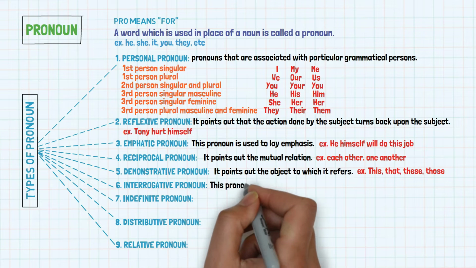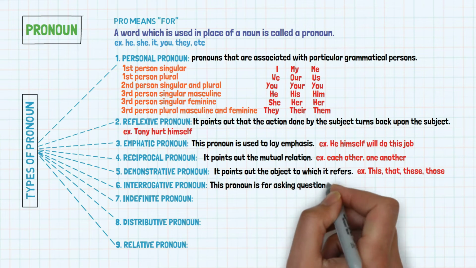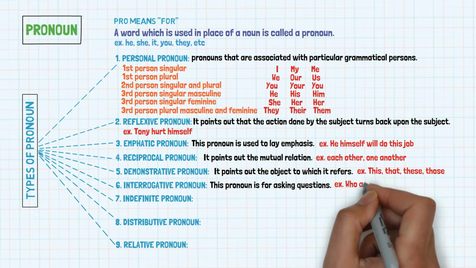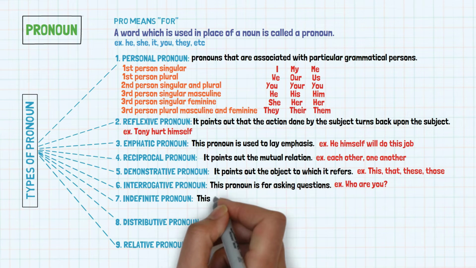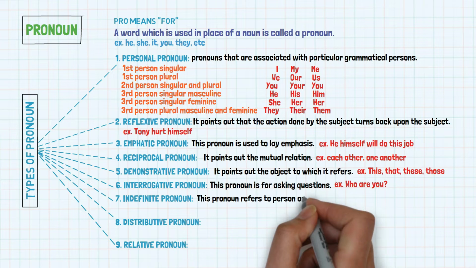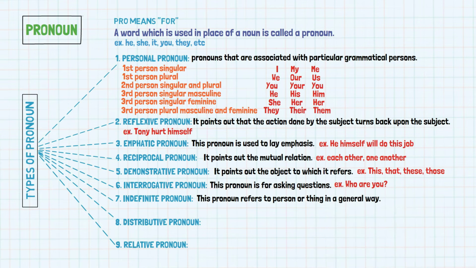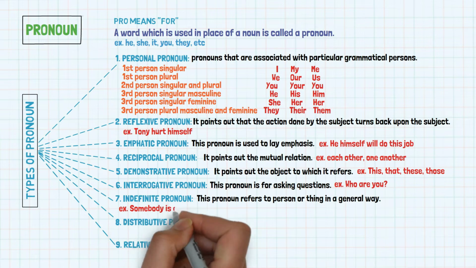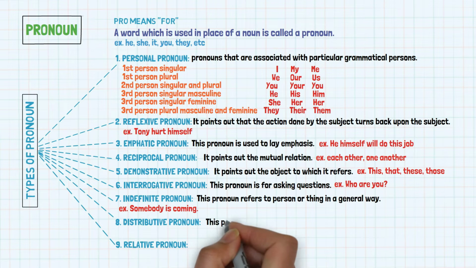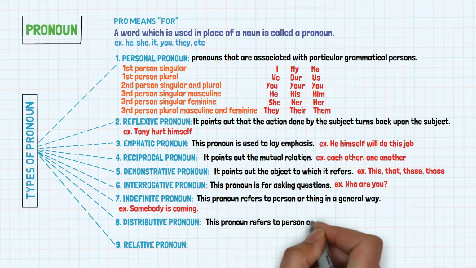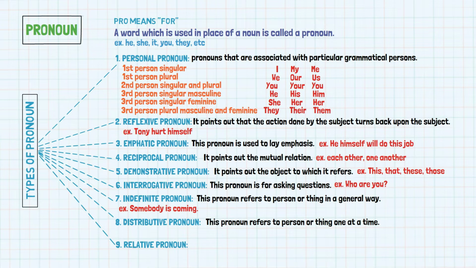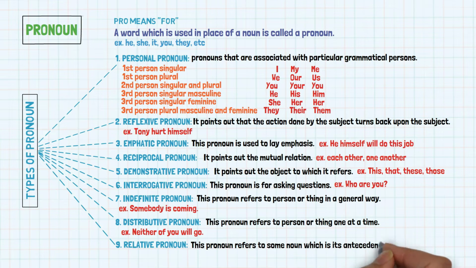Interrogative pronoun is for asking questions. For example, who are you? Indefinite pronoun refers to person or thing in a general way. For example, somebody is coming. Distributive pronoun refers to person or thing one at a time. For example, neither of you will go. Relative pronoun refers to some noun which is its antecedent. For example, Tony hurt himself.